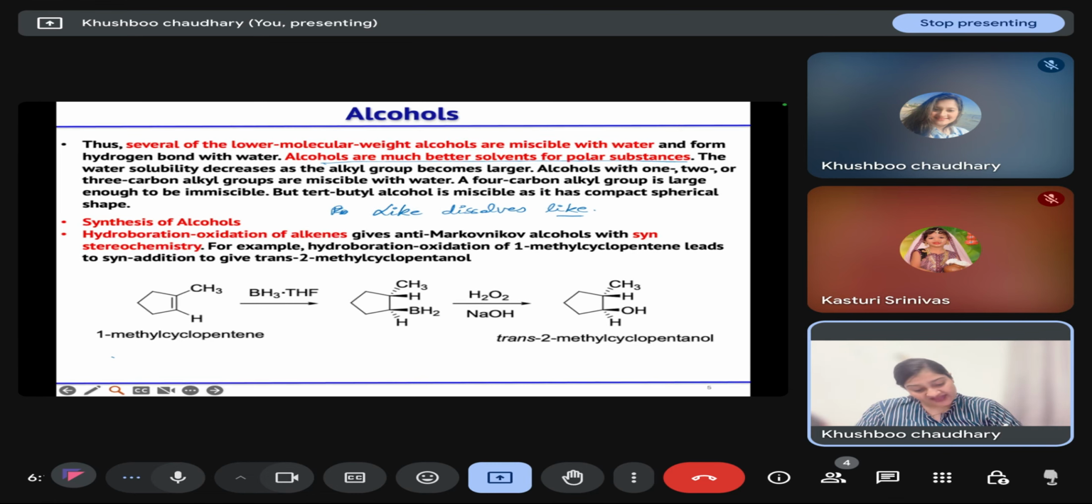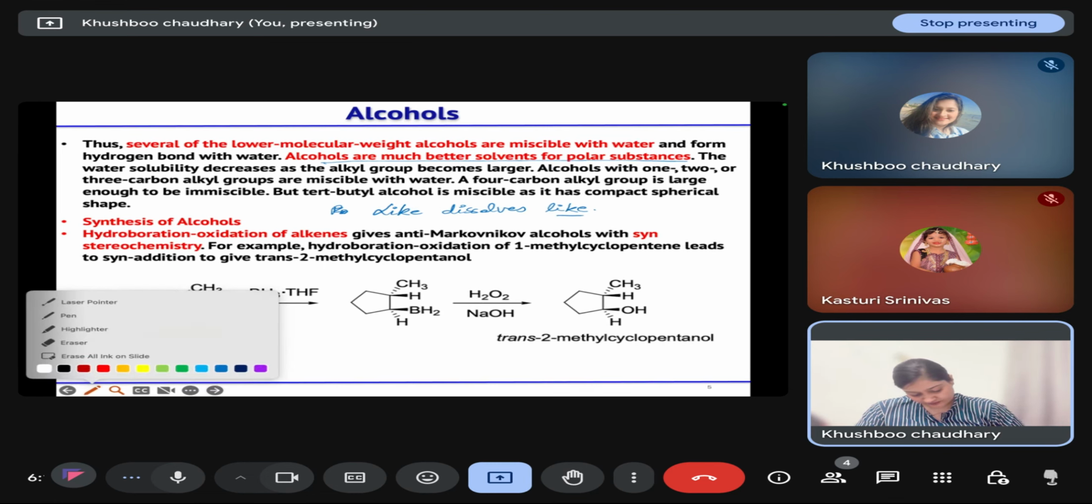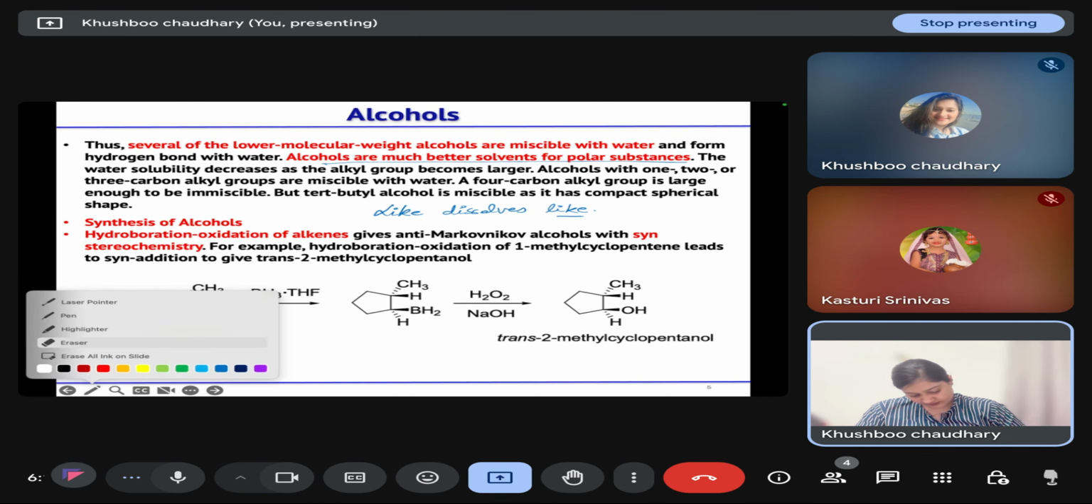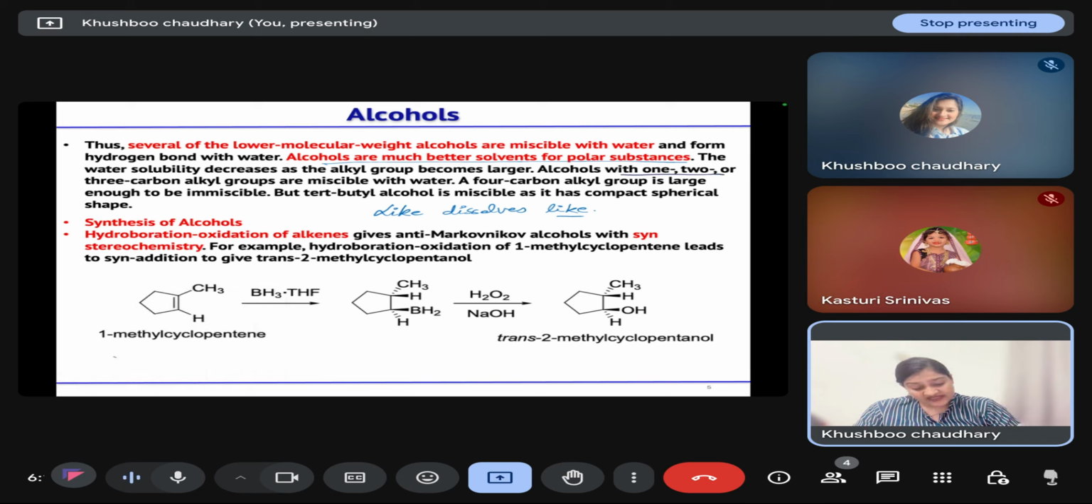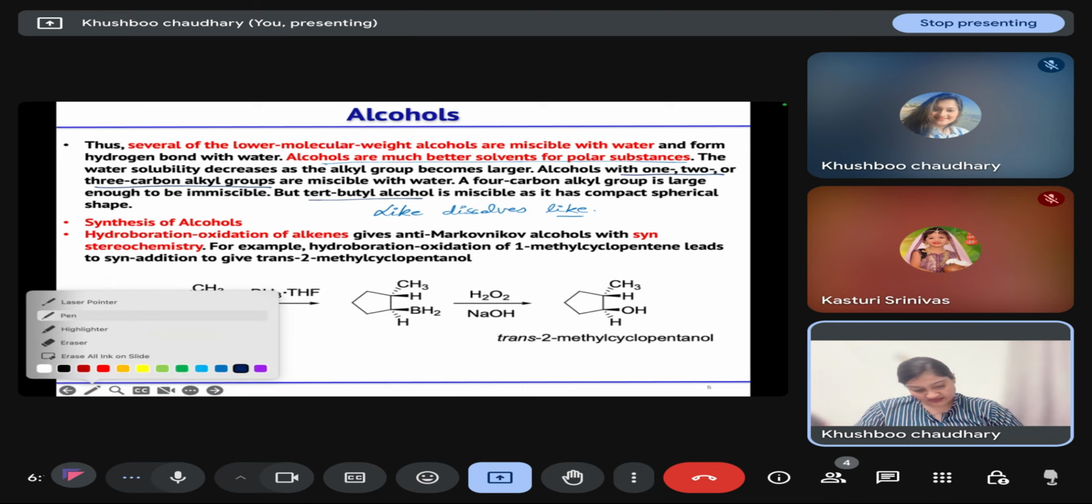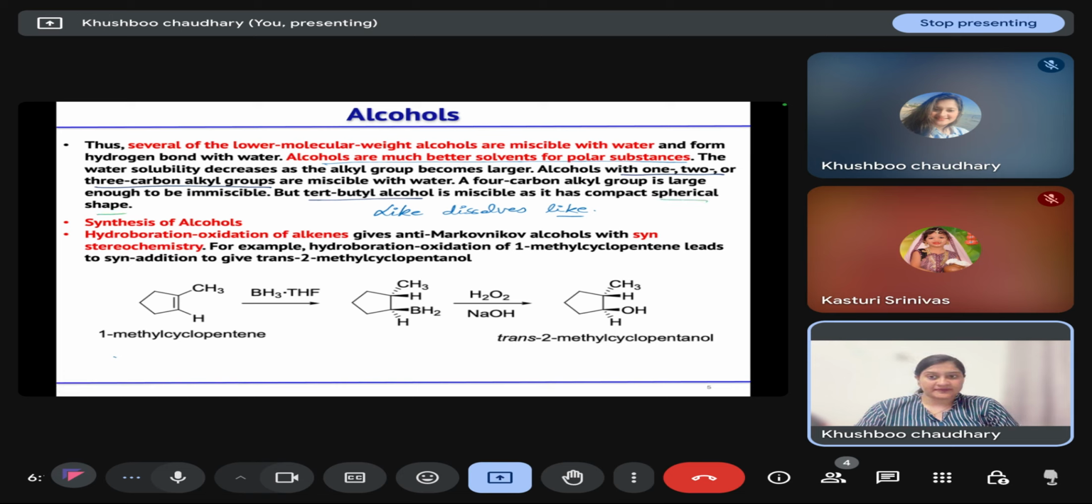For example, alcohols with one, two, or three carbons are miscible with water, and tertiary butyl alcohol is more miscible because of its spherical shape. So hydrogen bonding is the property that provides better solubility for polar substances, and it is responsible for the higher boiling point of alcohols than their corresponding alkanes.